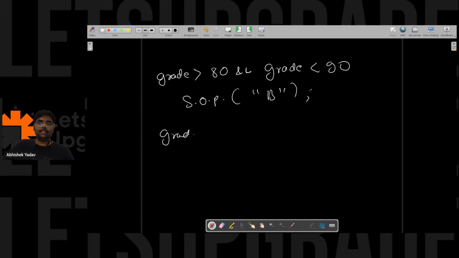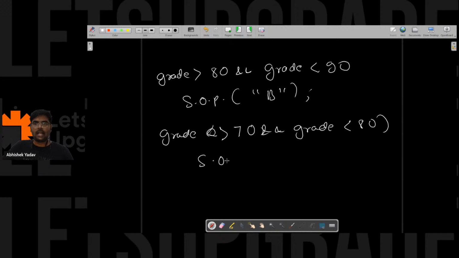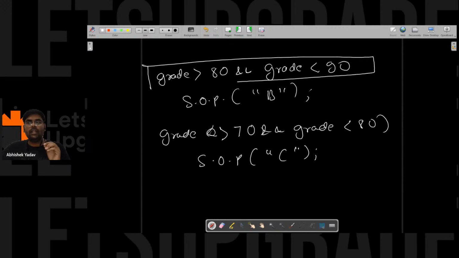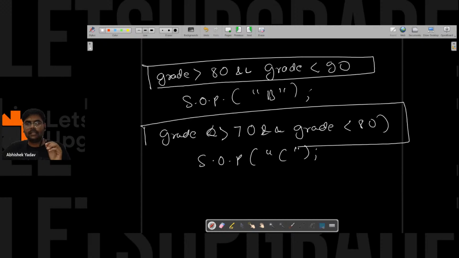Similarly, grade is greater than 70 and grade is less than 80. Then what will I print? I will print C here, right, everyone? So here you can see in the condition you have a range.